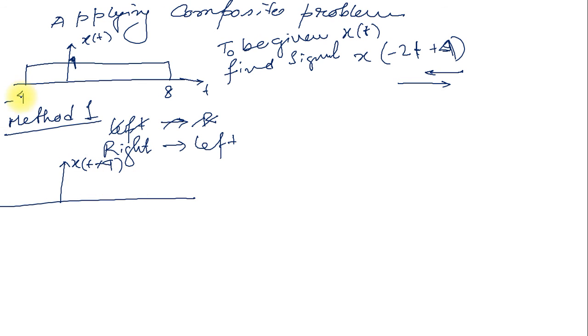So t plus 4 means, as we know, plus means advance. Advance means we need to shift the signal to the left side. So it started from minus 8 and it is ending at plus 4.